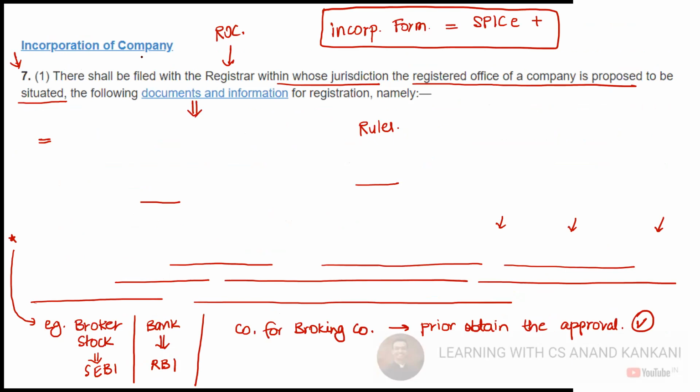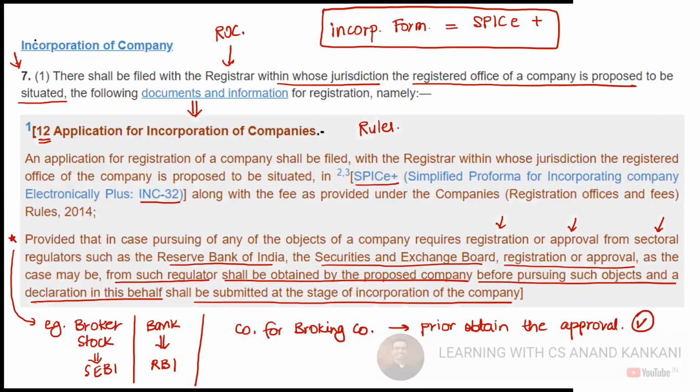Thereafter, we discussed with respect to the incorporation. So if you want to incorporate, you need to file SPICe Plus. Plus, if you are going to incorporate a company which is regulated by some sectoral regulator, then you also need to first obtain the approval from the sectoral regulator. Only thereafter will you be allowed to incorporate the company.